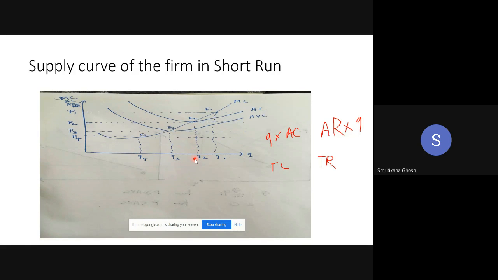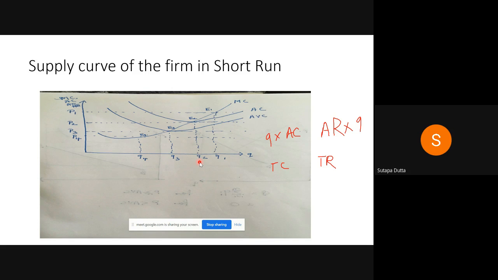Look at the diagram and tell. Because price is equal to marginal revenue is equal to average revenue. That is why, if the price is P2, this is my average revenue, so average revenue is E2Q2. Is that okay?